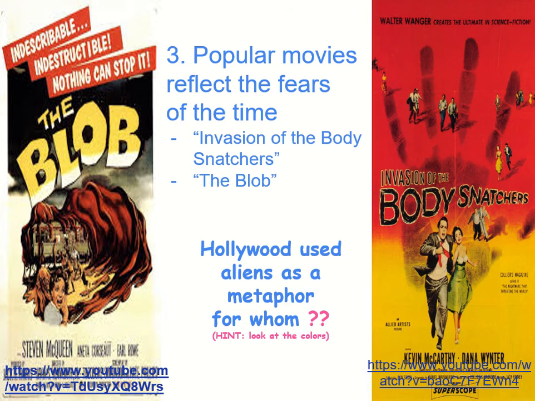And so what I'm going to have in the description below is a link to the trailers for Invasion of the Body Snatchers and The Blob. They're both these old-timey sci-fi movies. They're so funny. They're supposed to be scary, but they're really, really funny. But in there, it's this idea where they're not aliens. They're really supposed to be a metaphor for communists, and this idea that we're scared of everything around us. Even the Blob is red, all right?